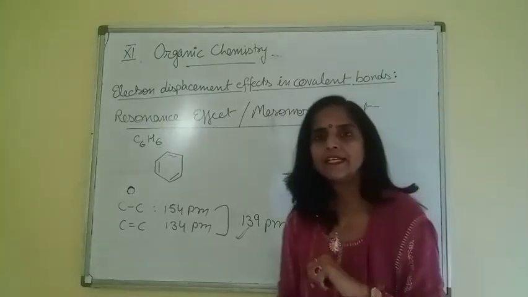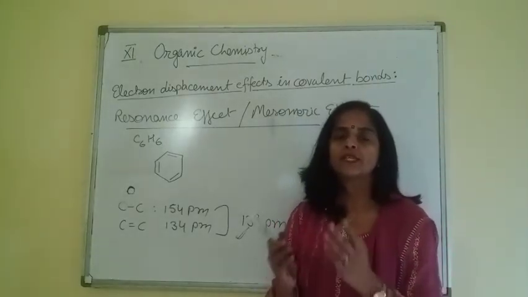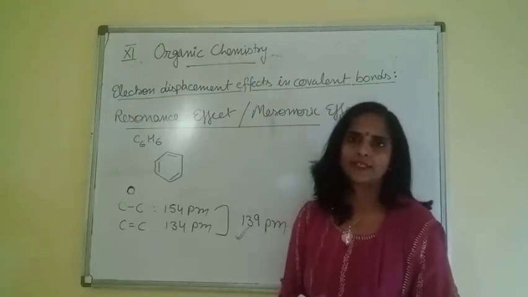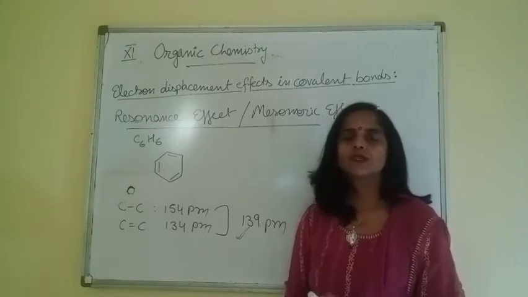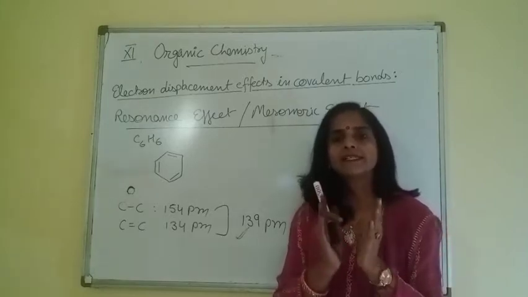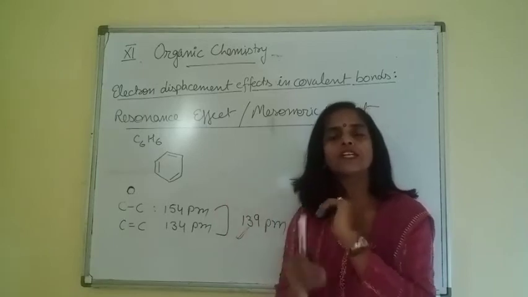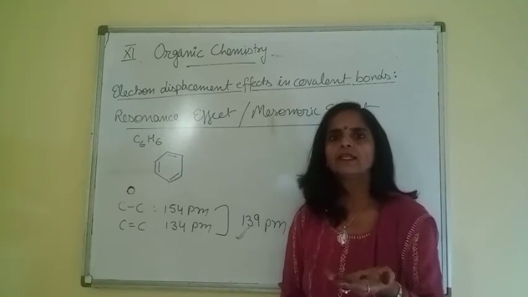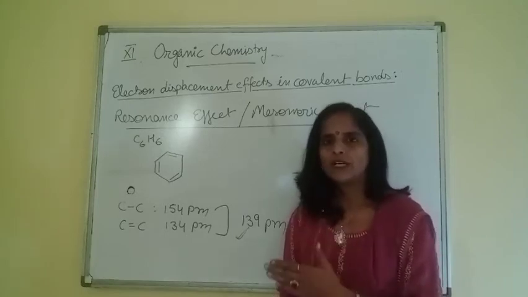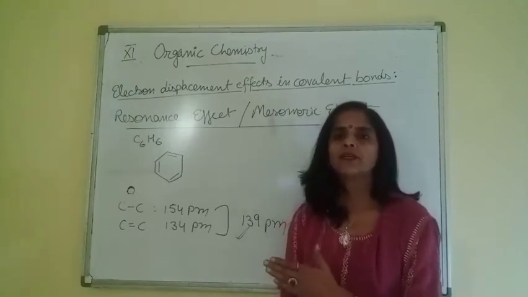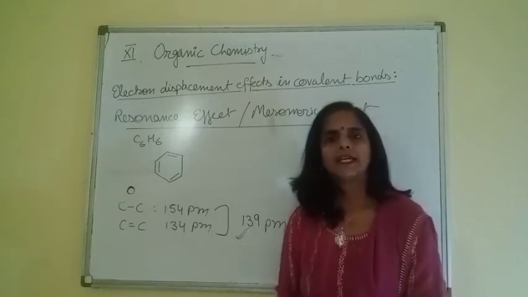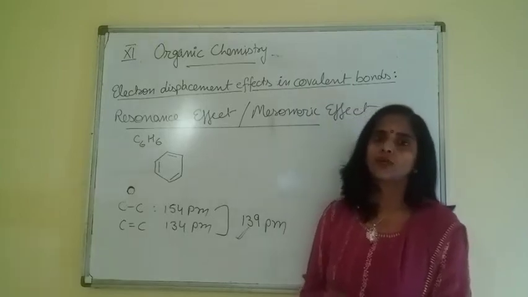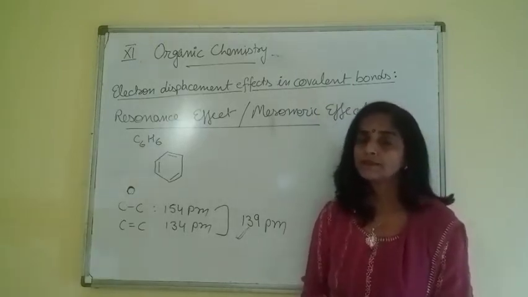Now, what are the criteria for resonance? Where do we get resonance? The first thing, beta, for resonance, conjugation is required. The meaning of conjugation is alternate sigma and pi bonds. Alternation should be there. There are some more cases also for conjugation, but here we will talk about only this one parameter of conjugation: alternate single and double bond. Then complete delocalization of pi electrons should be there.